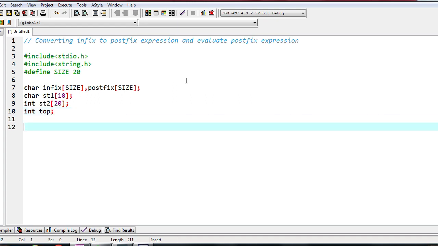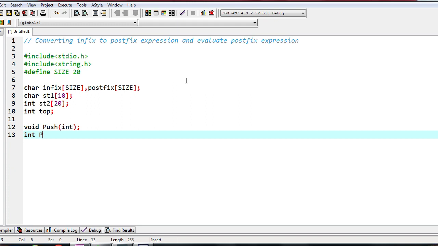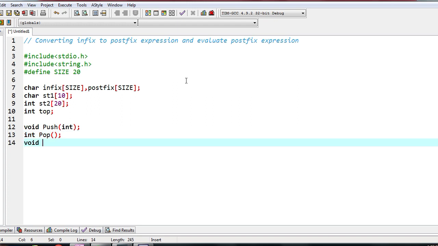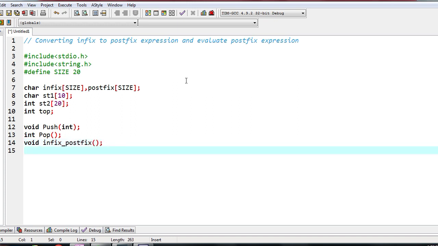Next we need all the functions we will write. void push, I will write int, and then int pop is one function. We will write this, and then I will write void infixToPostfix as one function, and I will write int evaluate.